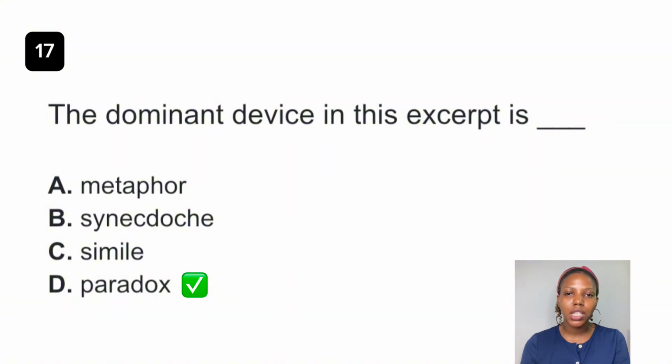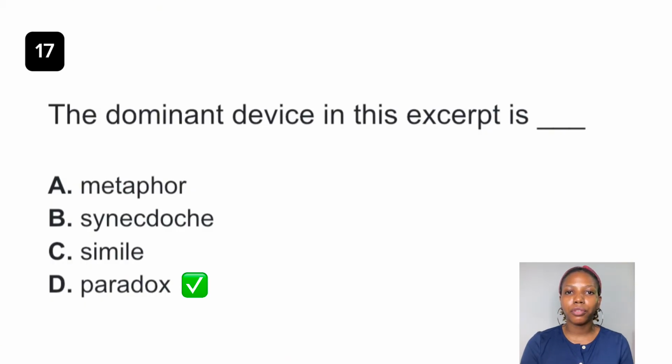When we speak of simile, simile is an indirect comparison with the use of like and as, which is not evident in this excerpt. When we speak of synecdoche, synecdoche is the use of a part to represent a whole. When you take a look at this excerpt, the words are direct and literal. So there's nothing that suggests a part representing a whole in this excerpt.